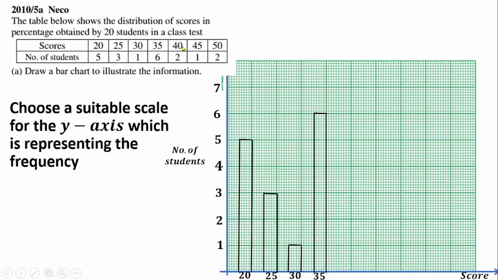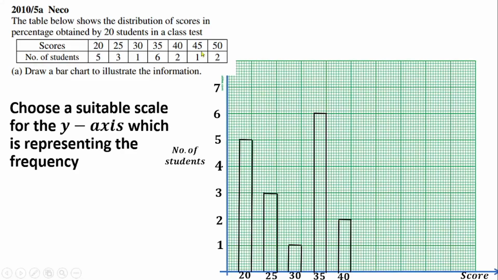Then for the bar 40, the frequency is 2, which is going to stop around here. So take your ruler and pencil and take it to the 2, close the bar and close it up. You have the rectangular bar. You can see that we have equal gaps in between the bars. Those are the things they want to check if they are marking your script. Then the item here is 40, so I will label it 40.